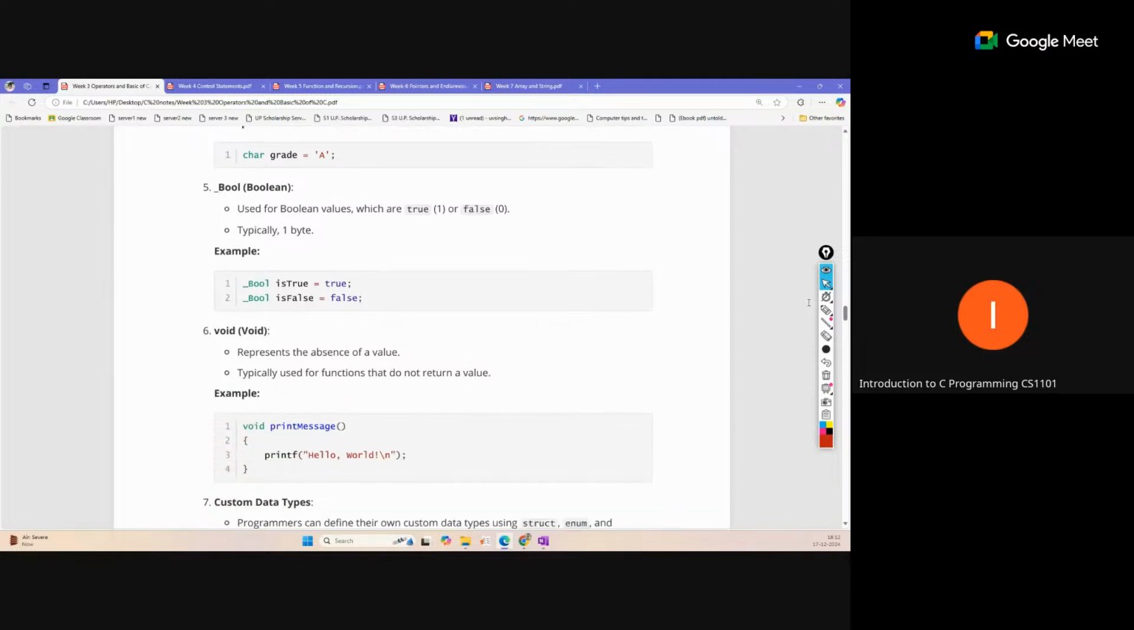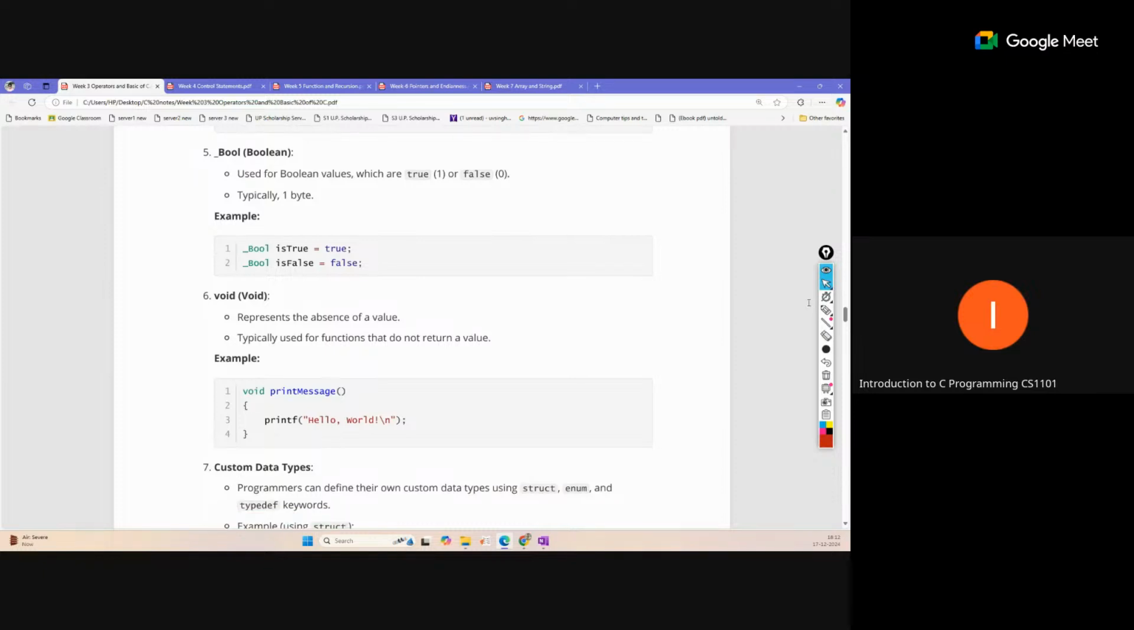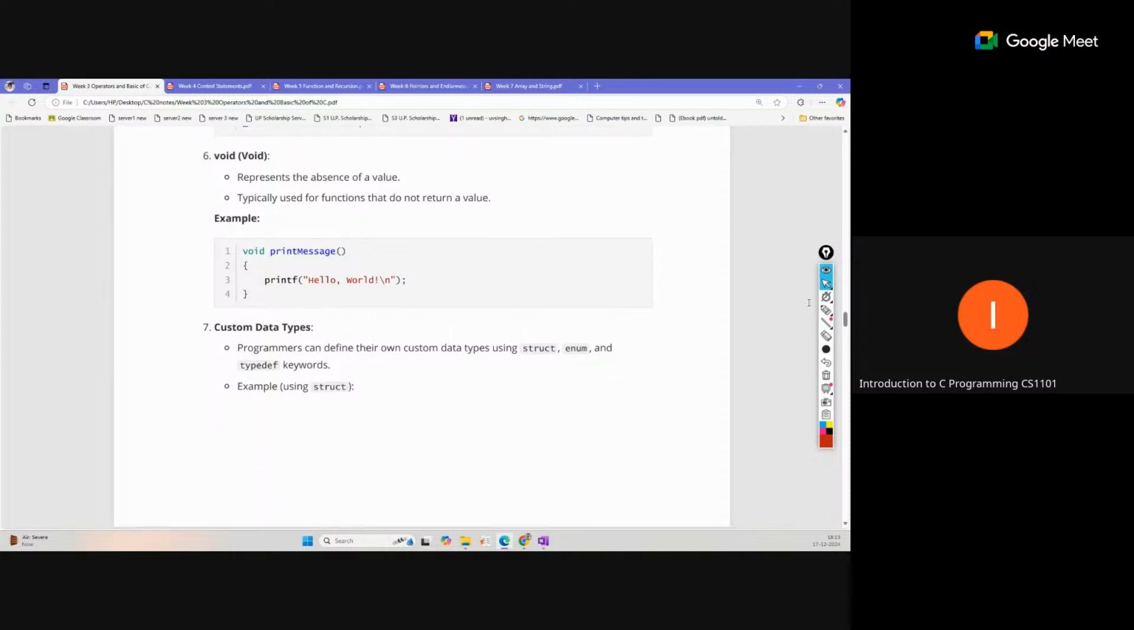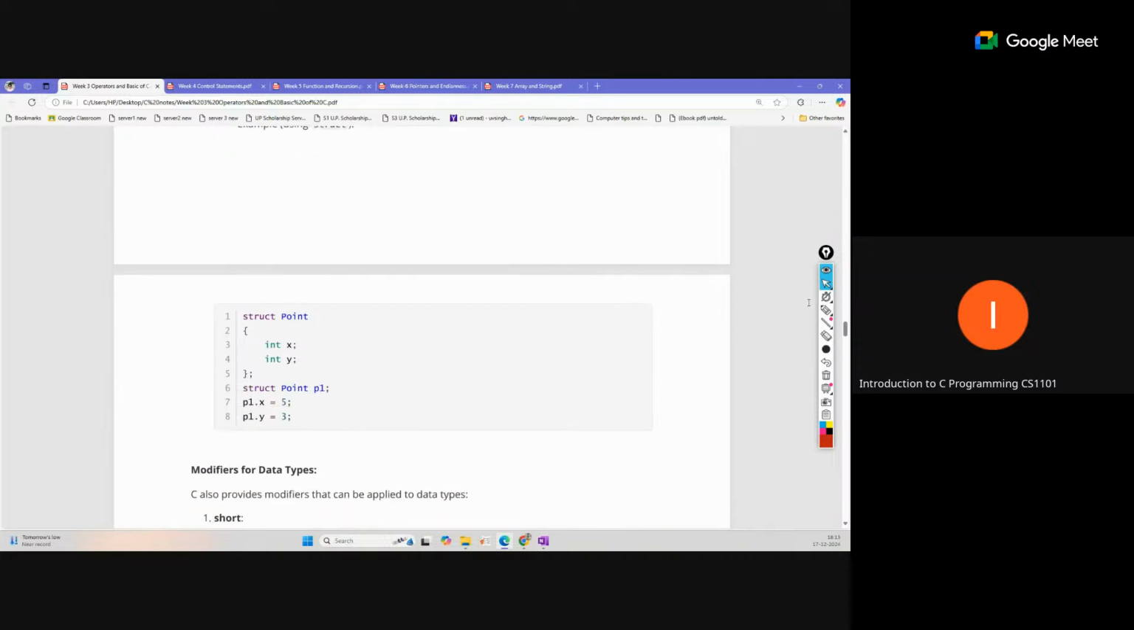We generally do not use bool, but instead of bool we use integer. If we get 0, 0 means false, and any value other than 0 we consider as true. So true is not only 1. Any value other than 0 is considered true, so we can mostly use integer for conditional statements. Custom data types we have already discussed in the later weeks: struct, enum, typedef. In those programming weeks we have discussed this.